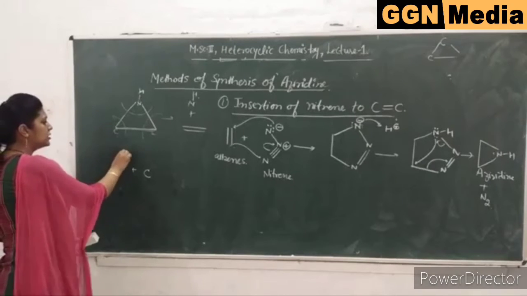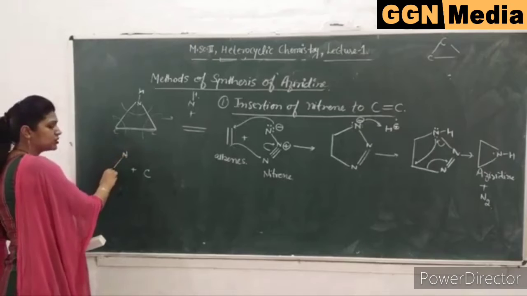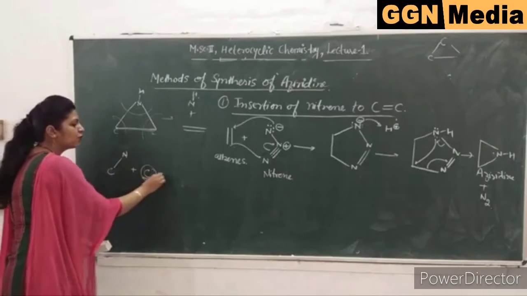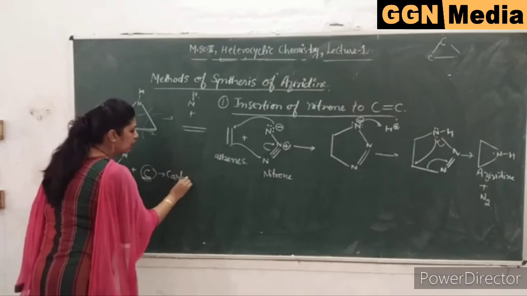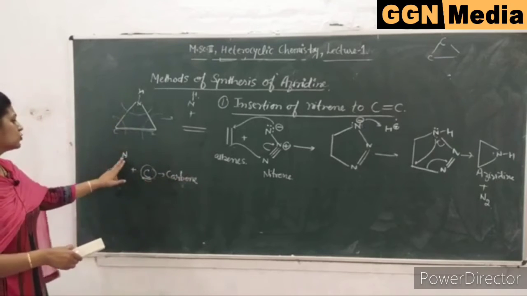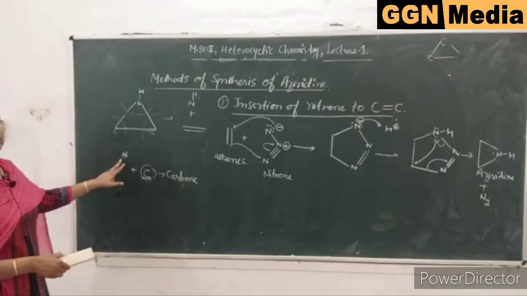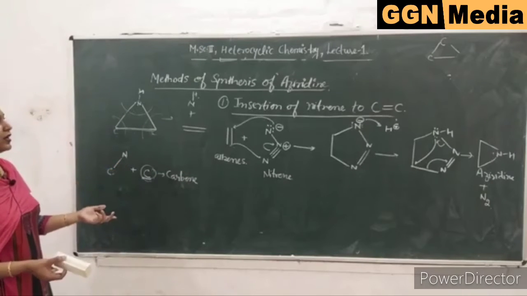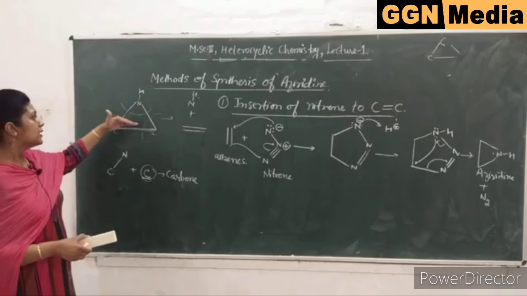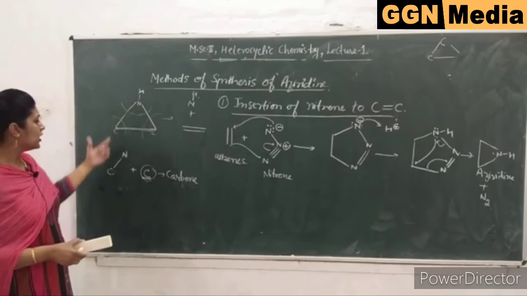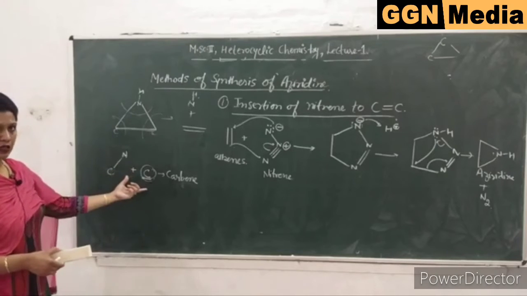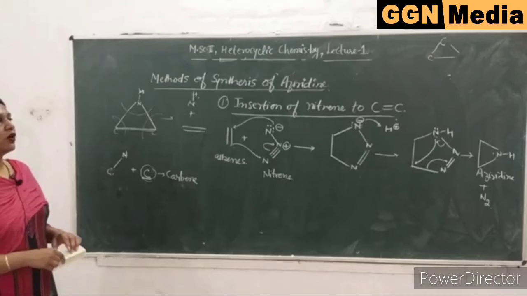So this is an unsaturated nitrogen-carbon bond and a carbon. So carbon comes from carbene. So insertion of carbenes to the unsaturated carbon-nitrogen bond. Unsaturated carbon-nitrogen bond, as I earlier told, what is the name of this compound? Ethylene imine. So quaternary imines react with carbene, and they result in the formation of aziridine.